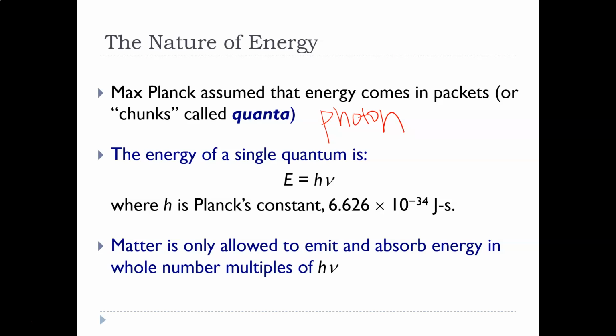Okay, and we can calculate the energy of one photon using Planck's equation, which is right here. h is a constant. E stands for energy, which will be in joules. And the thing that looks like a v is actually the frequency. That's the nu from the previous slide. And you're going to see this set of symbols, h nu. If you see that just floating around somewhere, not like it's being calculated, it's just somewhere, that's representing a photon, so a piece of light. So it's talking about light.